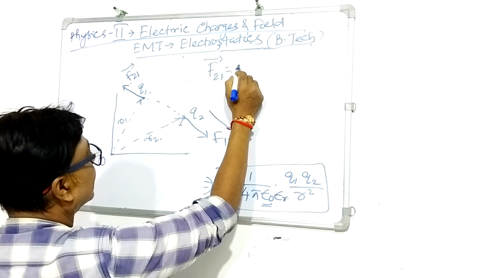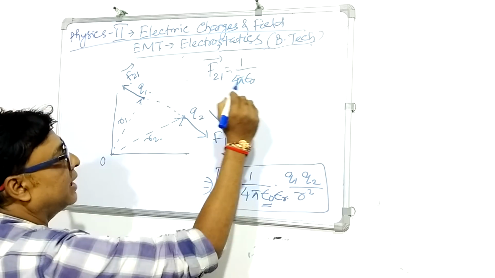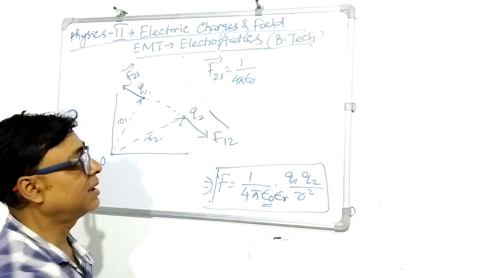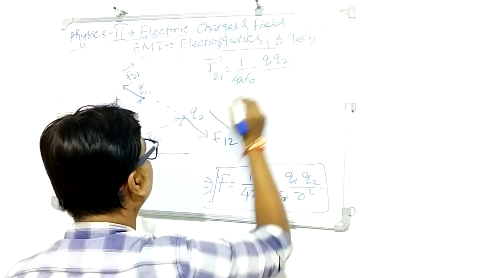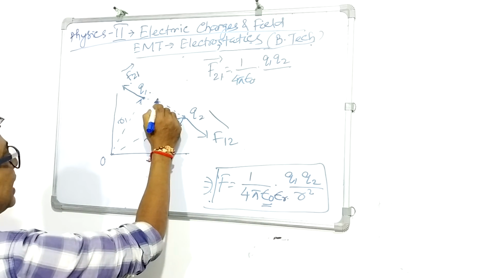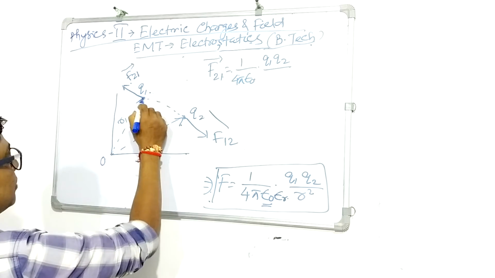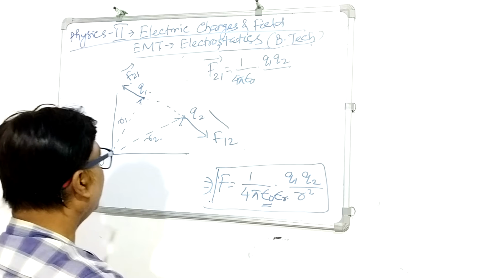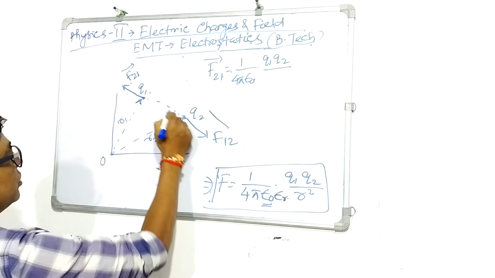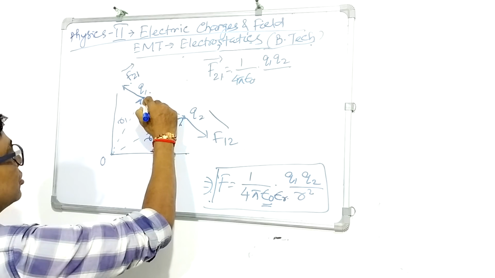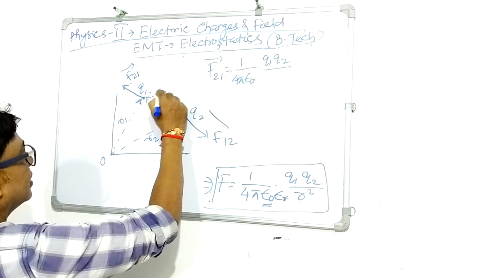So F21 is 1 by 4 pi epsilon 0, that is a constant. If we take the value, it will be 9 into 10 to the power 9 into Q1 into Q2 divided by, what is the distance here? If you are taking this direction, we have to take the triangle law of vector addition. This one is R1 and this one is R2. If I take along this direction, this will be R21.